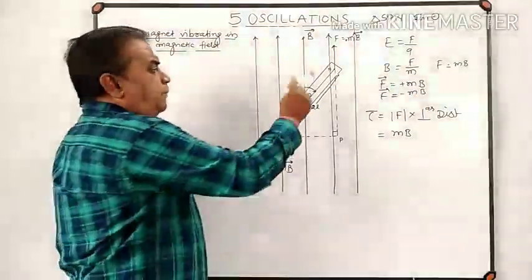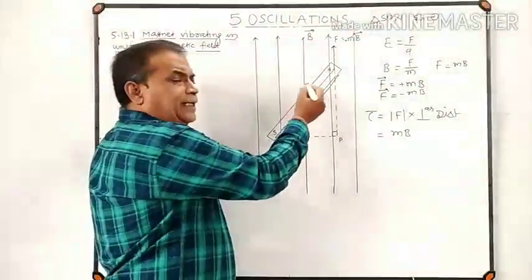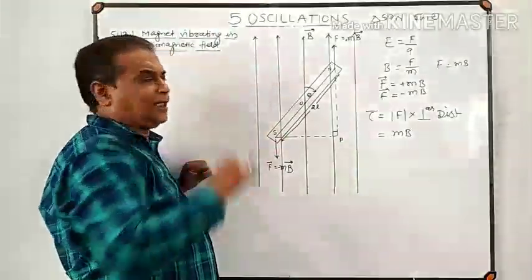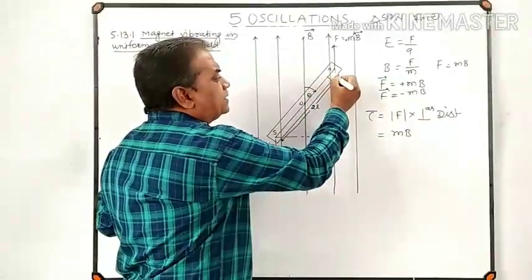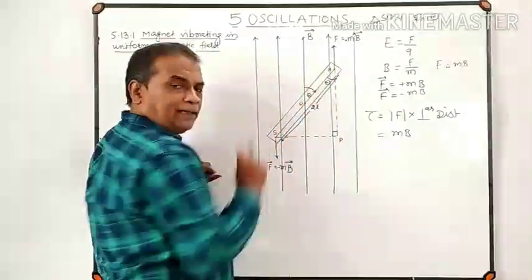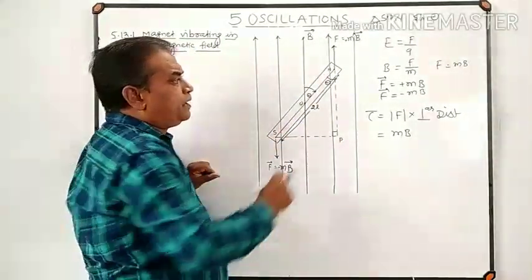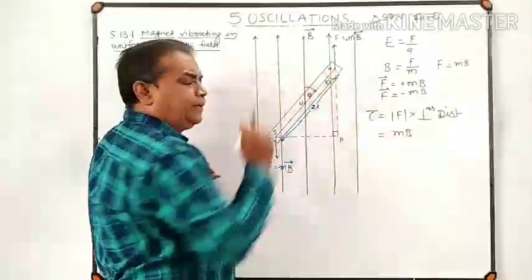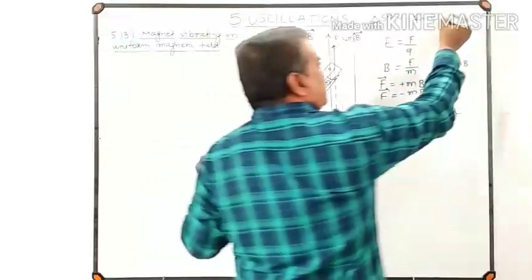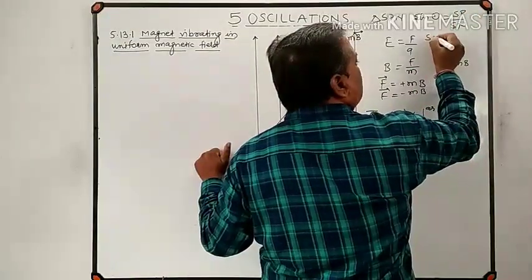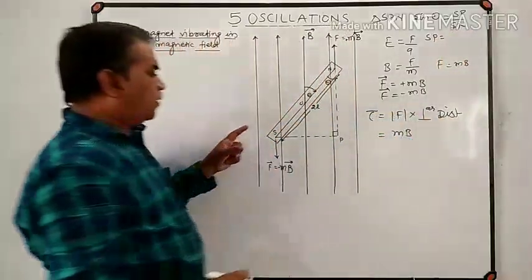See here, if the magnet is rotated through an angle theta about an axis passing through its center and perpendicular to that magnet, then this angle is also theta. So in right angle triangle SPN, sine theta means the opposite side, that is SP, divided by the hypotenuse, that is SN. So this is SP divided by SN, or SP is equal to, what is SN?